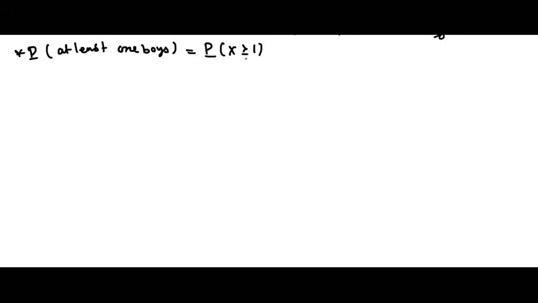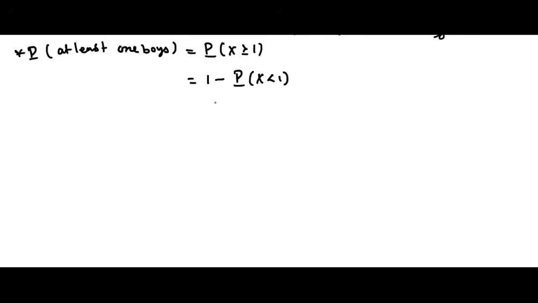So what is the second question? Second, we are going to find the probability of at least one boy. How many families have at least one boy? That is nothing but probability of x greater than or equal to 1. So the minimum is 1. Maximum how many boys? 4. So we can add x equal to 1, 2, 3, 4 and get the answer. Or I am going to write this as 1 minus probability of x